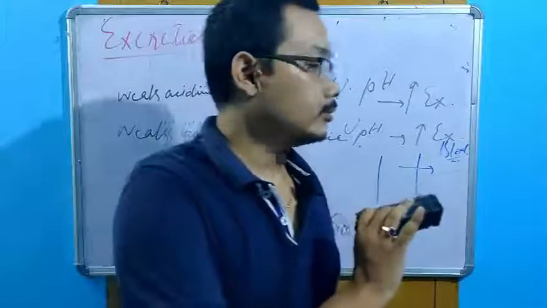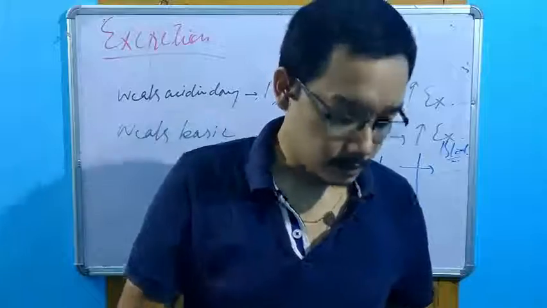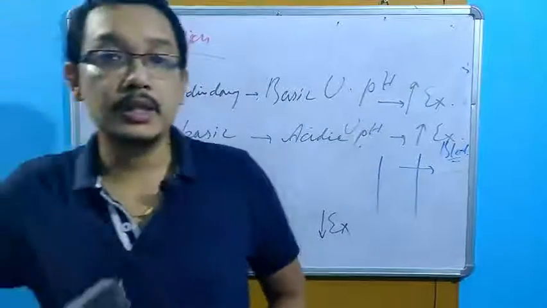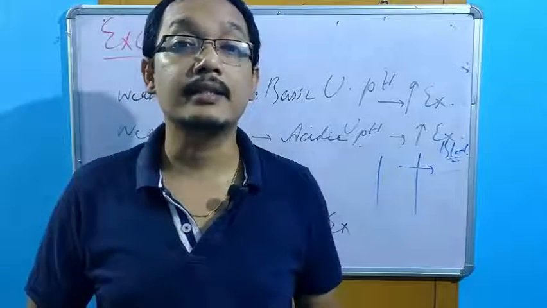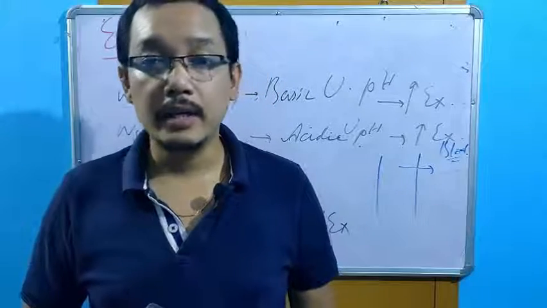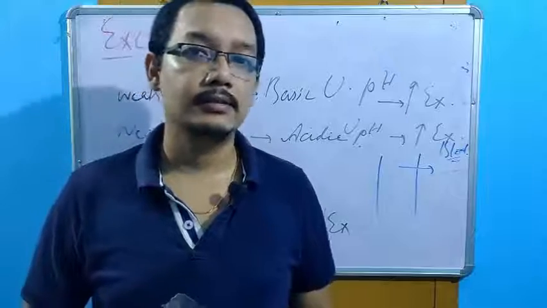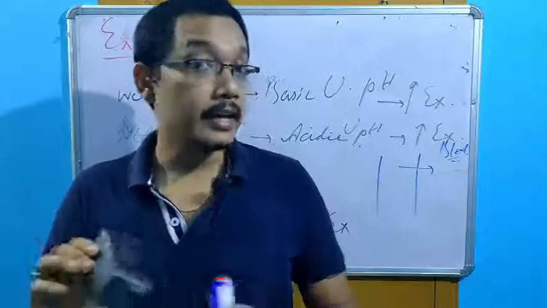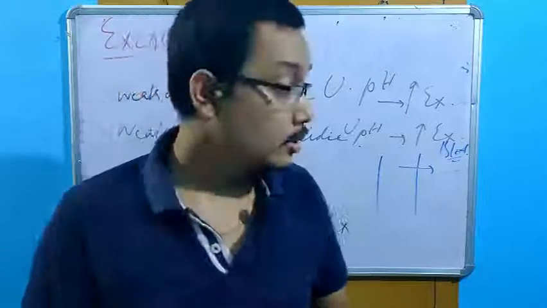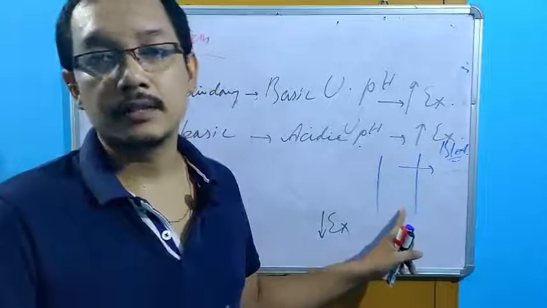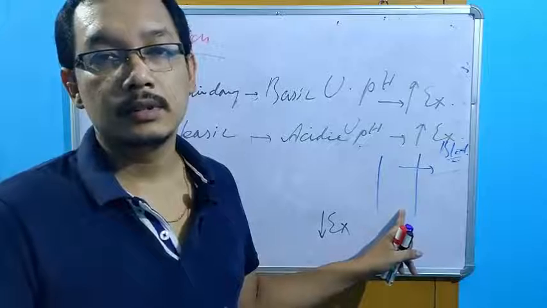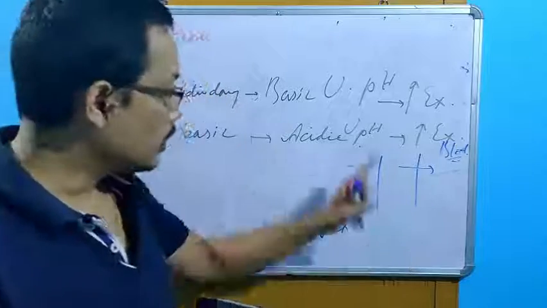Practically, I think you'll find certain drugs, urinary acidifier, urinary alkalinizer. So this acidifier and alkalinizer are used to facilitate the excretion of the drugs. Getting my point? This is the mechanism.